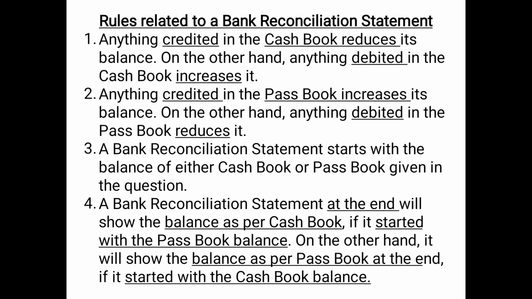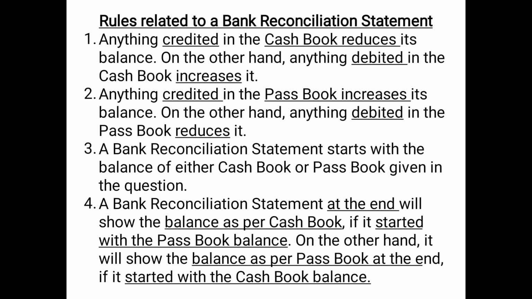Point number 3, a bank reconciliation statement starts with the balance of either cash book or passbook given in the question, that we have already done. Point number 4, a bank reconciliation statement at the end will show the balance as per cash book if it is started with the passbook. That also we have done, that it will start with the balance of one book, either cash book or passbook, and at the end it will show the balance of the opposite book. If it is started with the cash book, at the end it will show the balance as per cash book. On the other hand, it will show the balance as per passbook at the end if it is started with the cash book balance. So these were the rules related to BRS.